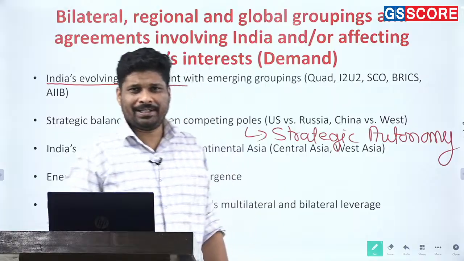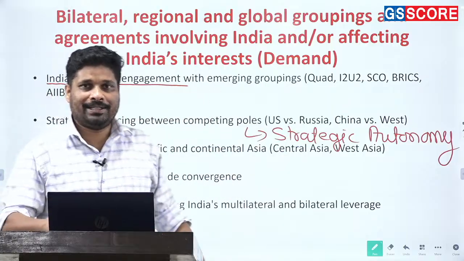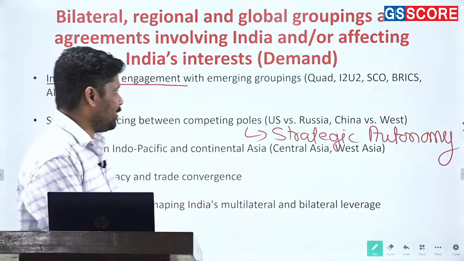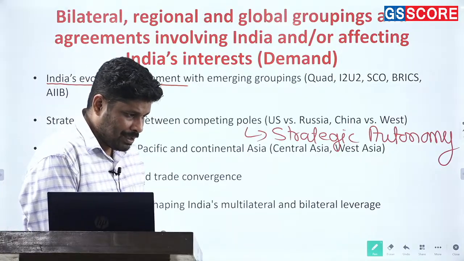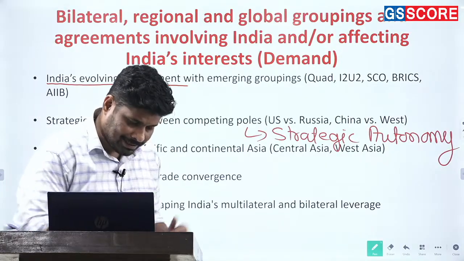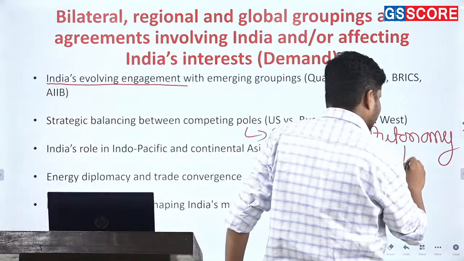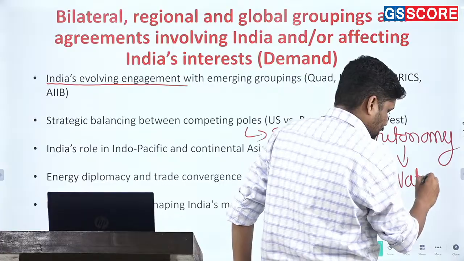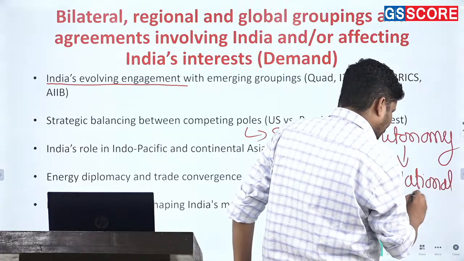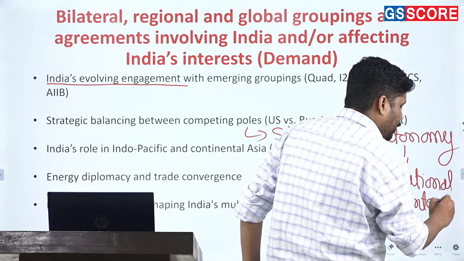Non-alignment movement, don't write it, because now we use the term strategic autonomy. Okay. Second thing, what has to be taken into consideration when we think about strategic autonomy? It is India's national interest. And you have to write from the point of view of national interest